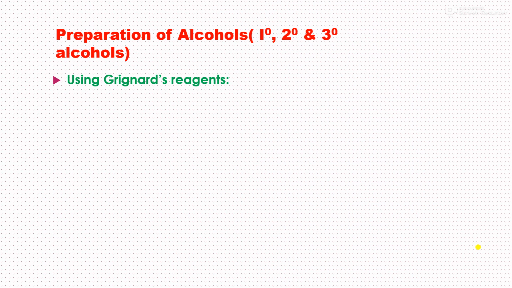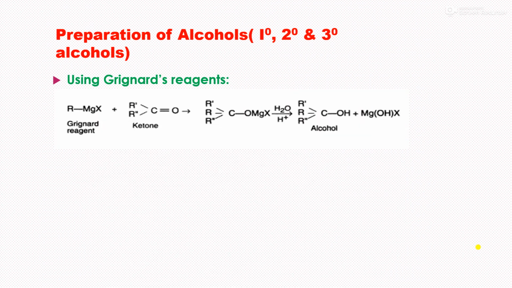But this is the way to prepare alcohol from natural sources. But how it is prepared in a laboratory, that part we are going to discuss. The most famous method for synthesis of alcohol is using Grignard's reagent. So this is the reaction shown here. This is RMgX, Grignard's reagent. This is the general formula for Grignard's reagent. You might know Grignard's reagent is an organomagnesium compound, organometallic compound, and X is a halogen atom.